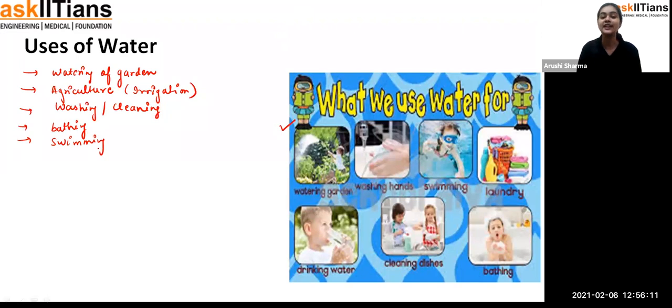Cleaning dishes. And now the very important point about water is that it is for the drinking purpose. So it is a very important thing for the drinking purpose. Why, students? Why do we require water, or why is water so essential for us?